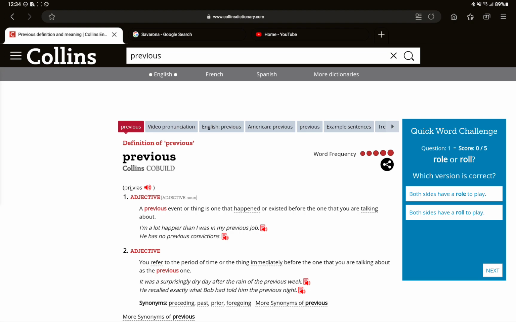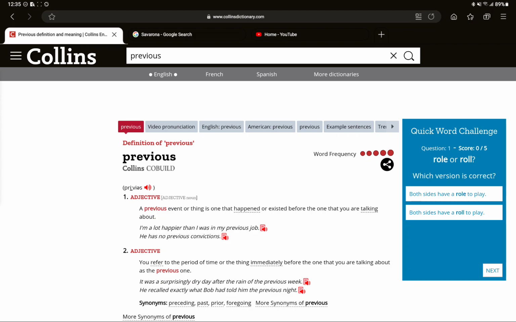Next entry: abolition. Uncountable noun. The abolition of something such as a system or practice is its formal ending. Like, it is a noun variant of abolish. The abolition of something, like the abolition of slavery in Brazil and the Caribbean.